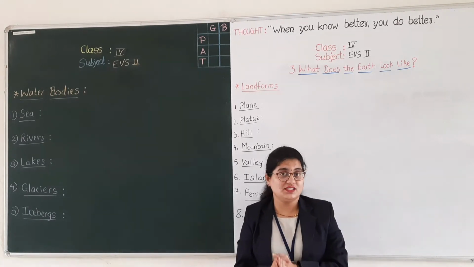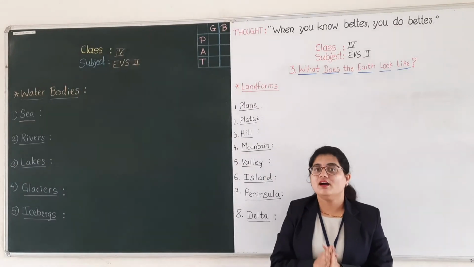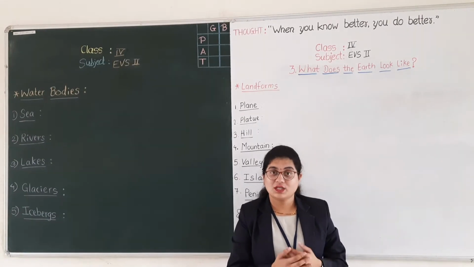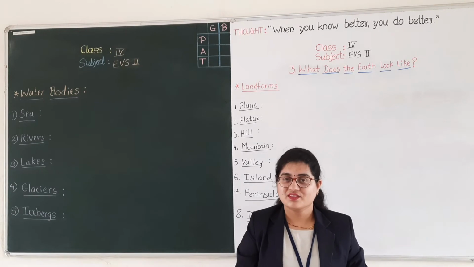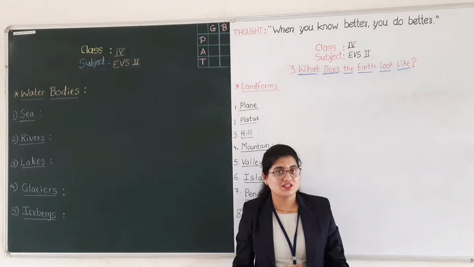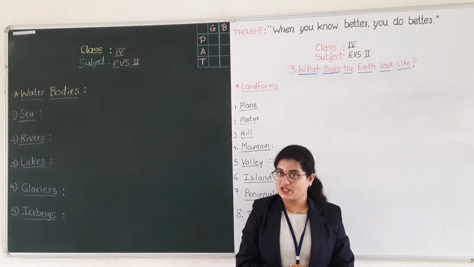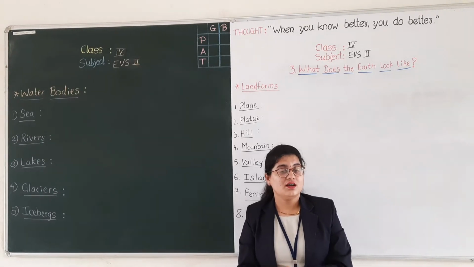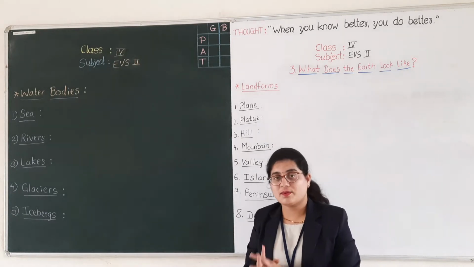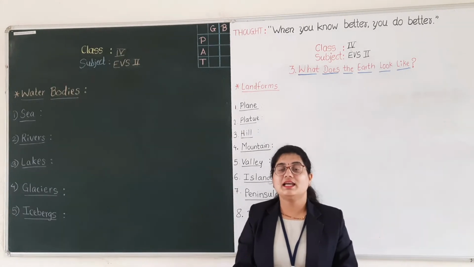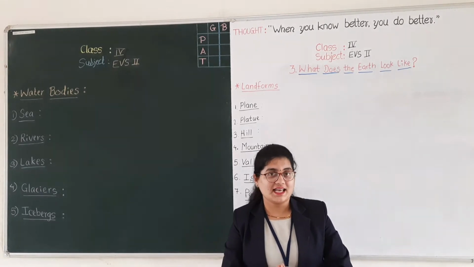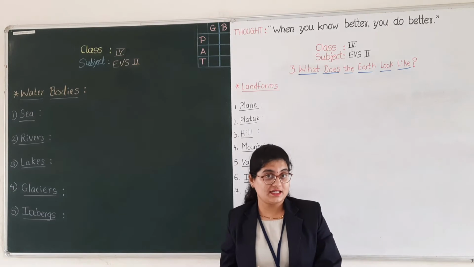Now, tell me students, what is meant by a feature? Yes, a feature is a look or an action of a person. A feature is nothing but a look or action of a person. Like we have some physical features such as height, weight.